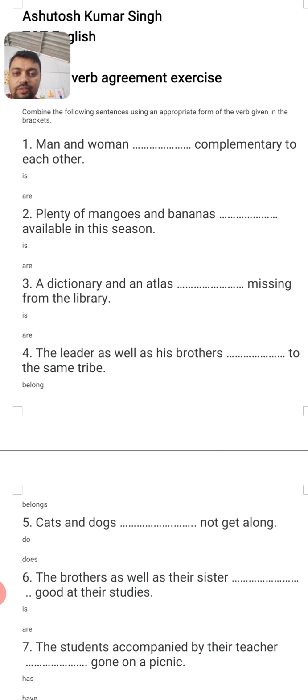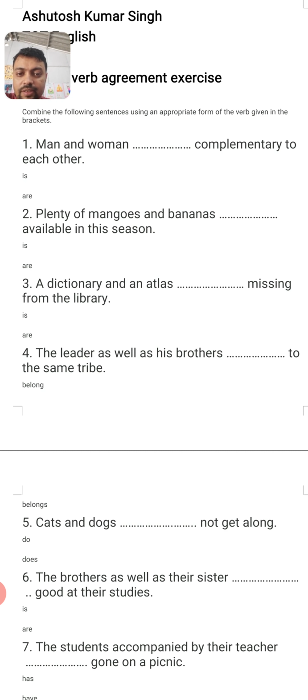The fourth one, and this is a bit interesting. The leader as well as his brothers dash to the same tribe. Now dear children, in this particular sentence you find two nouns.